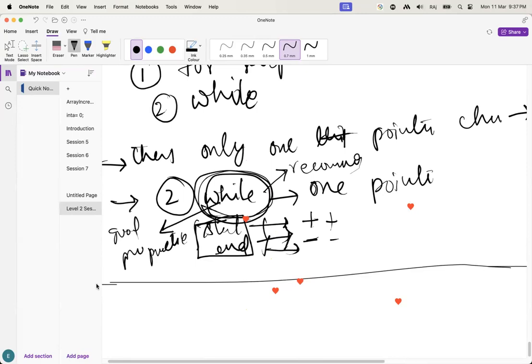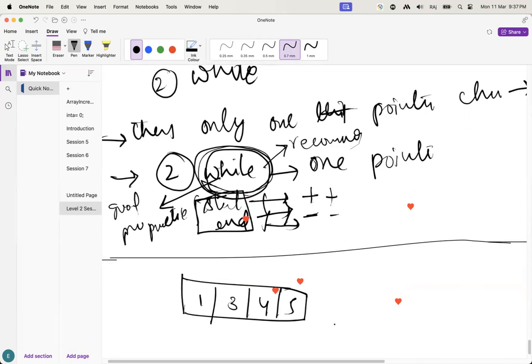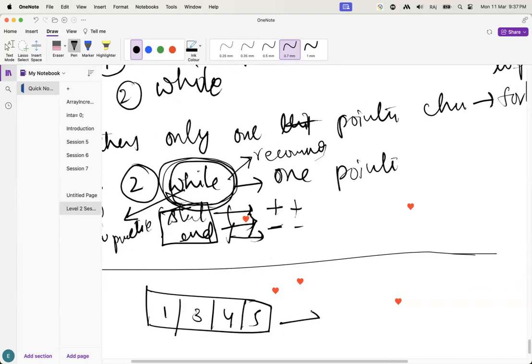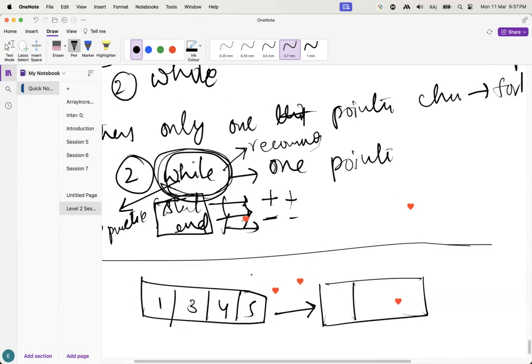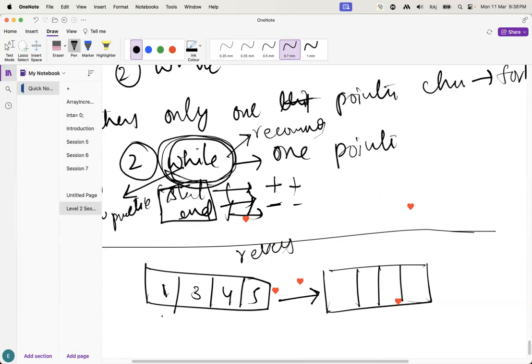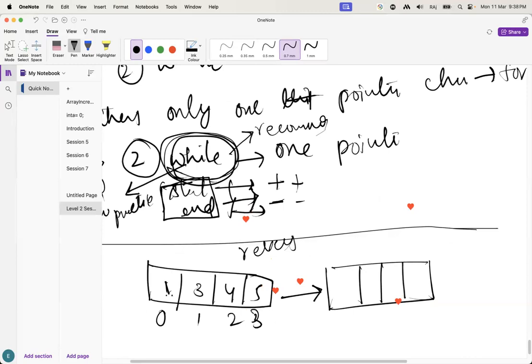Okay, guys. Now check the problem. You are given an array. Let's suppose 1, 3, 4, 5. So what should the output be? It's supposed to be reversed. So reverse means what, guys? The first index is going to be the last index. The 0th index value is going to be stored in the last index, with indices 0, 1, 2, 3.